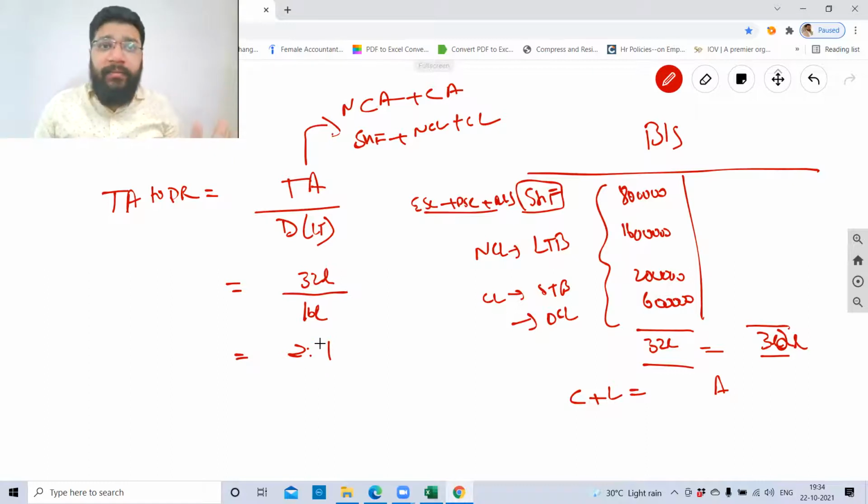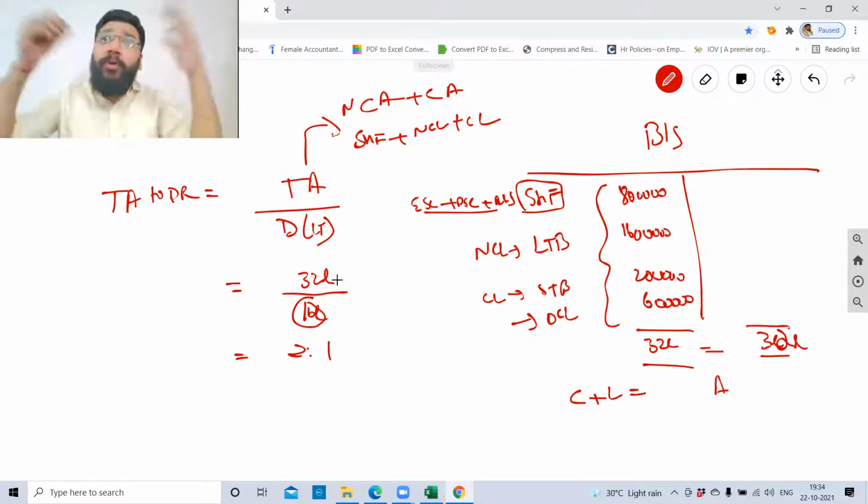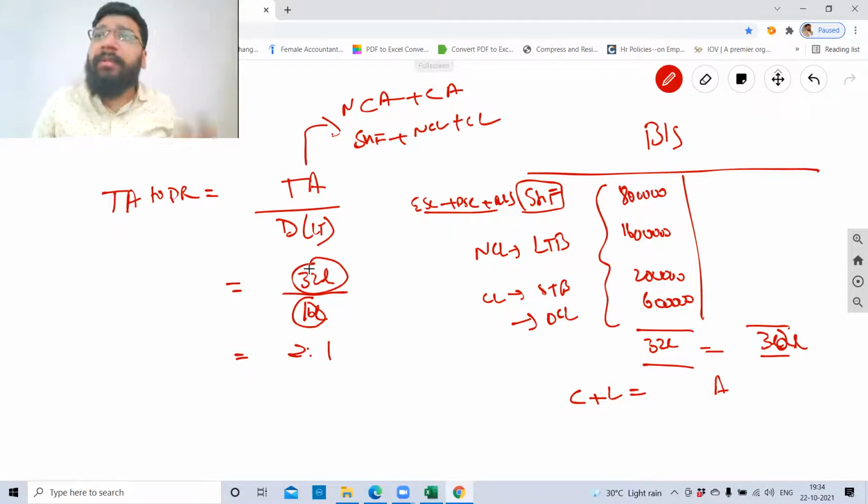This ratio is fine. Let's suppose the lender has given 16 lakh. If the company becomes bankrupt, it goes to liquidation. If you dispose of all the assets, you will get 32 lakh. From the 32 lakh, you can pay 16 lakhs. So the lender is now happy.